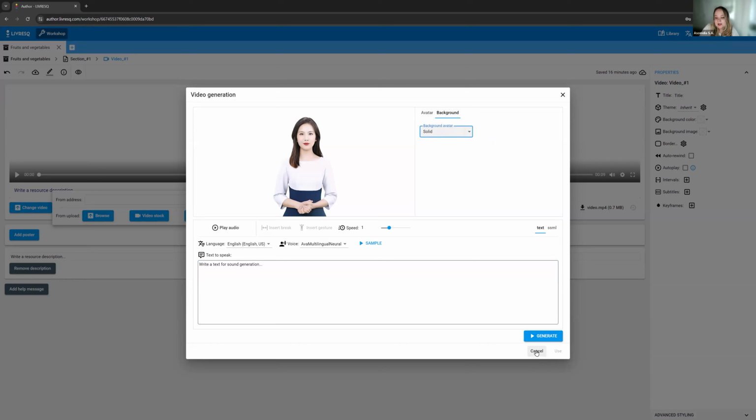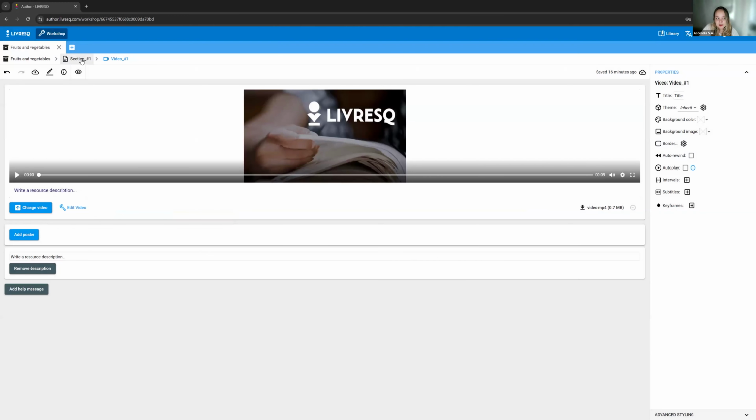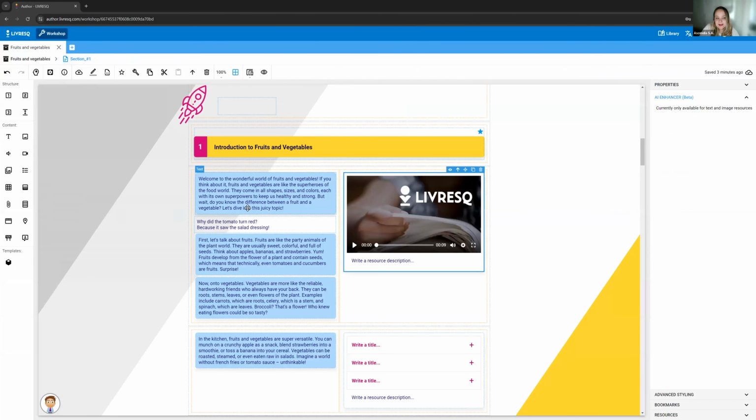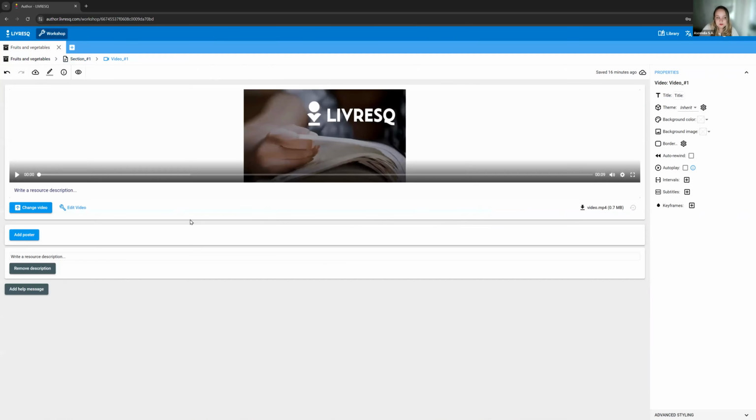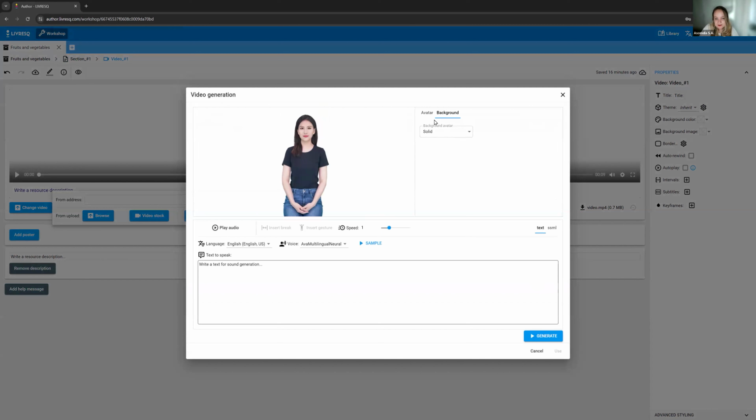I'm going to go back before we generate and take a little bit of the text from here. I'm going to copy it. I used a left click and clicked on copy, but you can also use your keyboard. Go back to AI generated.